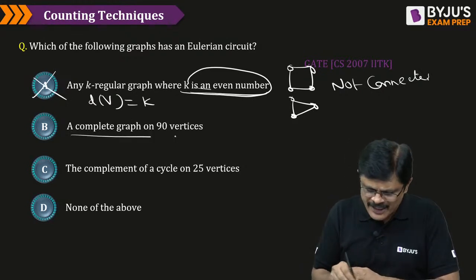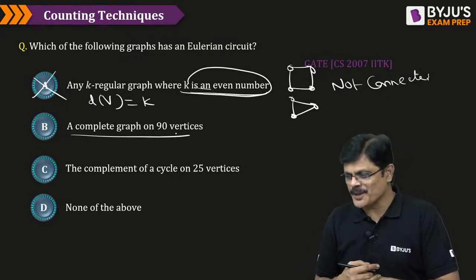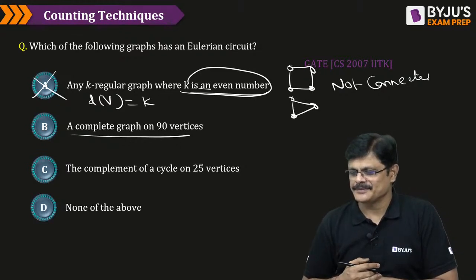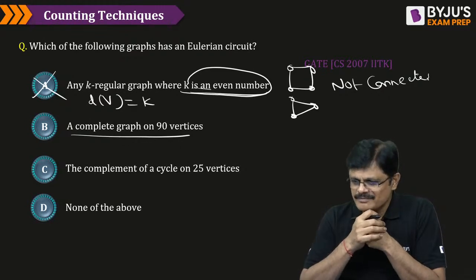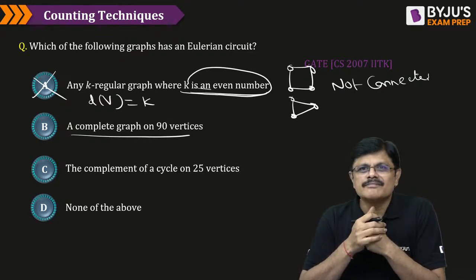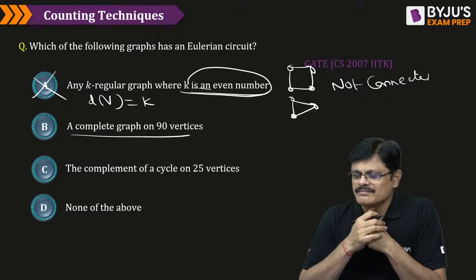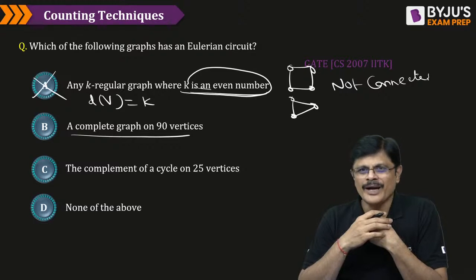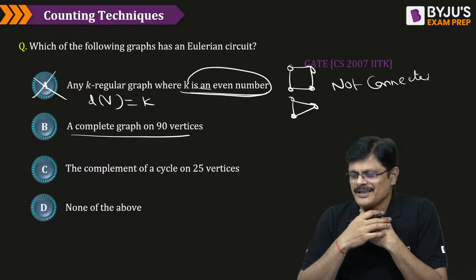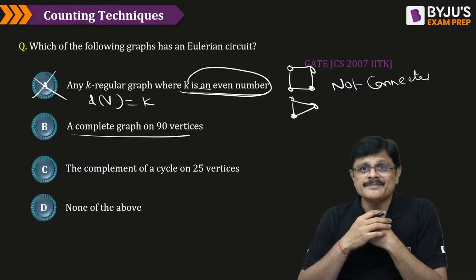What about option B? See, it's a complete graph.